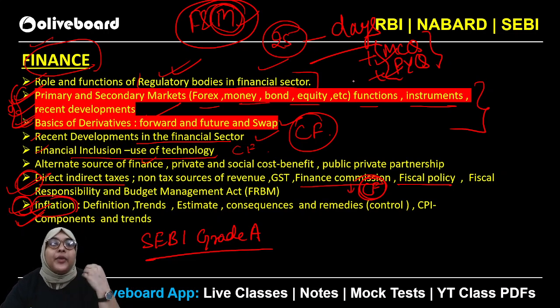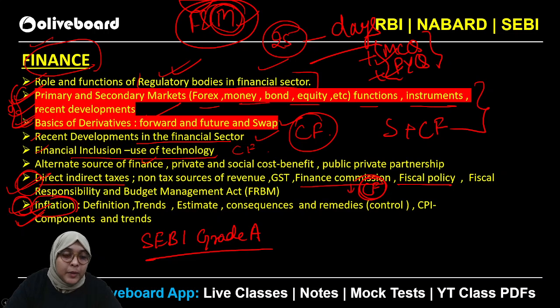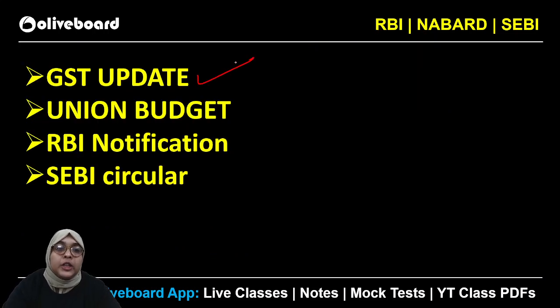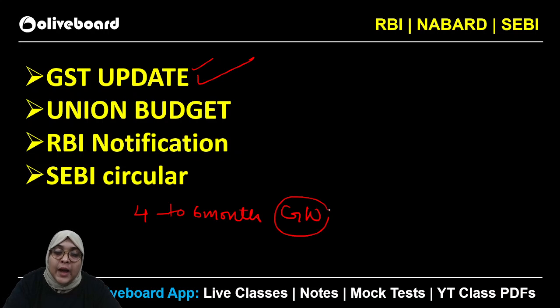Okay, talking about finance, finance is the subject which is somehow associated with static as well as current affairs. So for current affairs, what you have to keep in mind is that you have to take into consideration the GST updates. Whatever the things are taken into consideration in the GST list, you need to have an idea in association with that. You should have general awareness understanding for at least 4 to 6 months. That is all you can do at the time of revision.